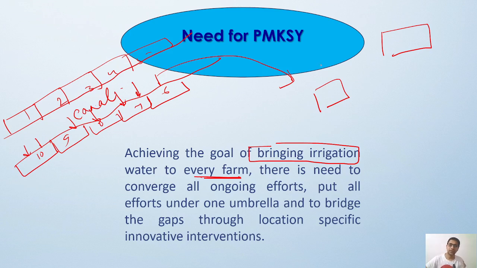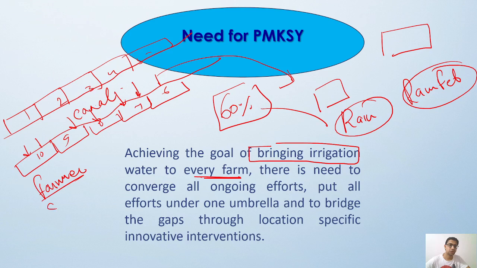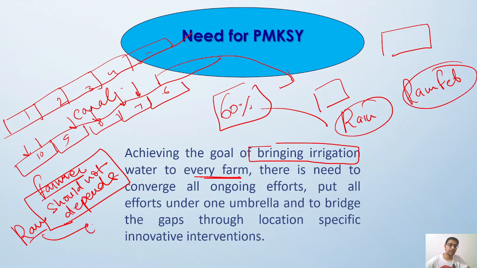We know that right now more than 60% of our farmland depends on the rain. That means most of our agriculture is still rain fed. So there is a need to provide sustainable irrigation techniques so that farmers should not depend on the rain, because the climate is getting erratic day by day.